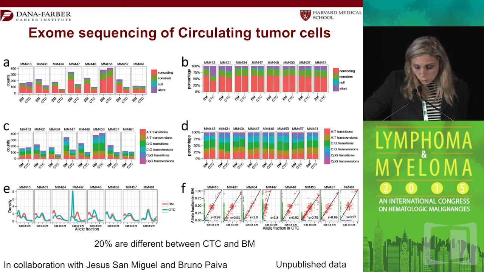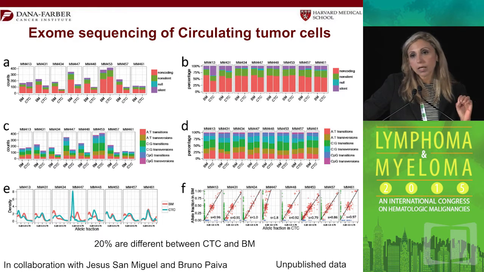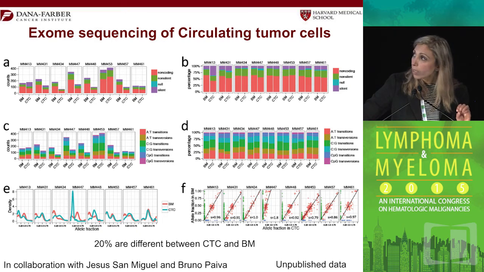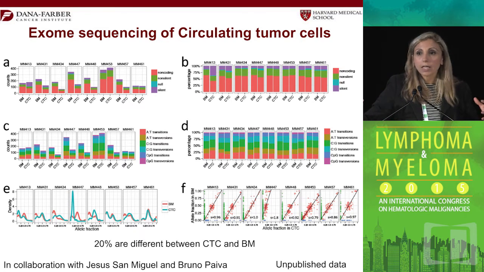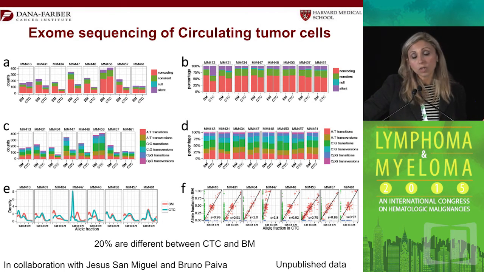So the first thing we did is we collaborated with Jesus Miguel and Bruno Pavia from Spain, and here we've done whole exome sequencing of circulating tumor cells as well as bone marrow myeloma cells, as well as T cells that are the germline. And you can see, interestingly, that almost all of the mutations were very similar between the circulating tumor cells and the bone marrow cells. In fact, 80% of them were overlapping, indicating that in the future we may be able to use circulating tumor cells as a way for us to identify mutations and changes that occur in patients with myeloma or with Waldenström.